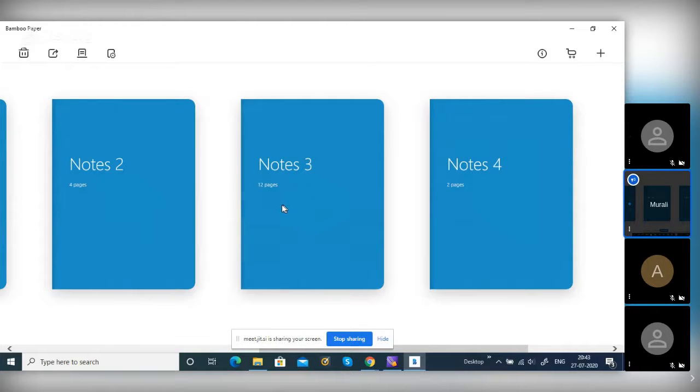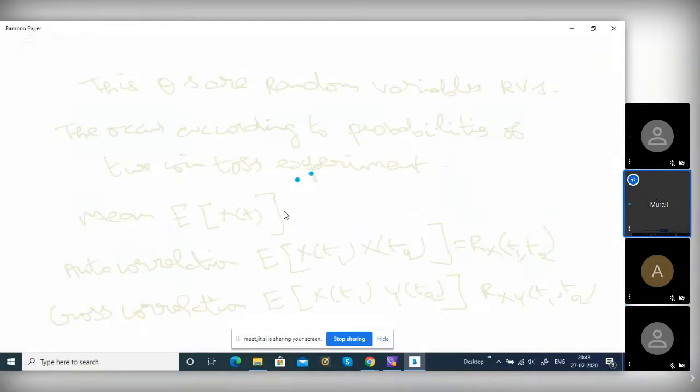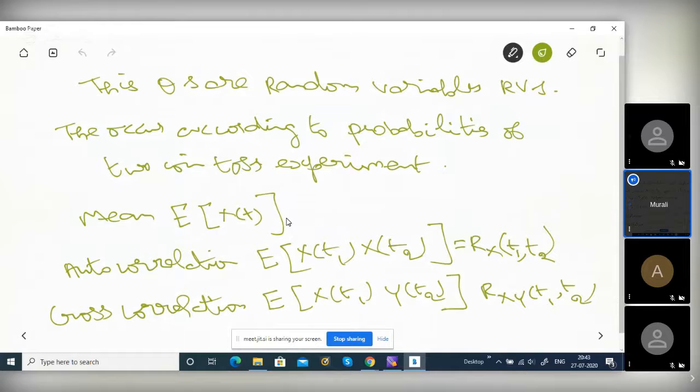I have given an example of E of x. Now E of x square, how will you find it? E of x square of t. Same way, square it, then average, sum it. Square it, you will get different square values, weighted by the probability. That is clear, right?